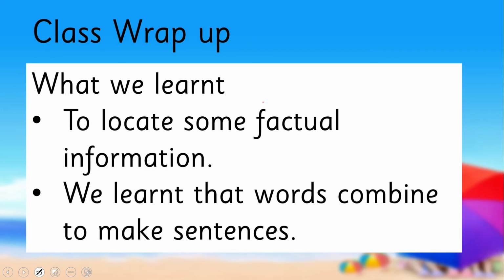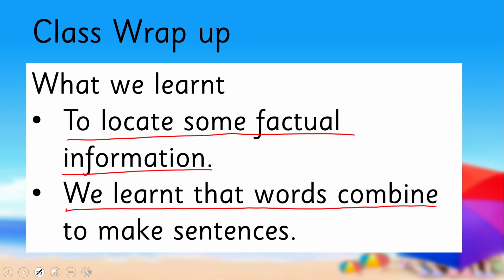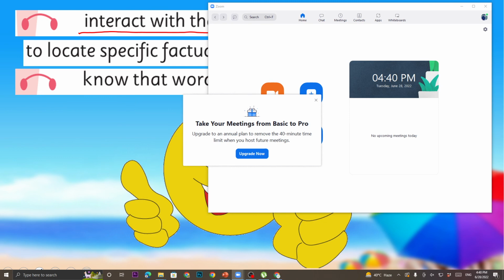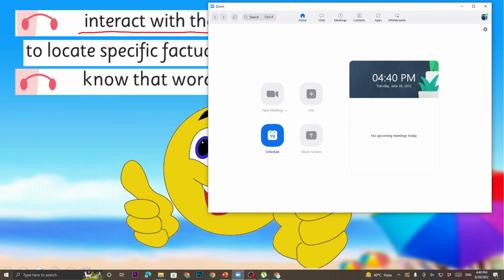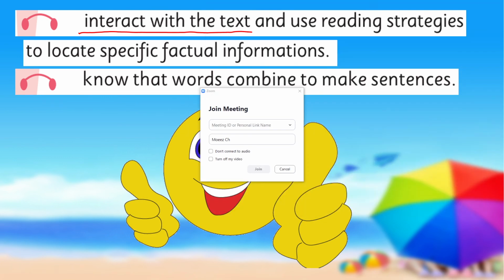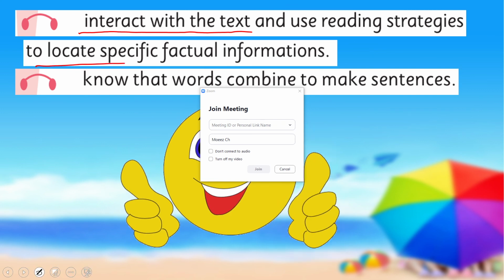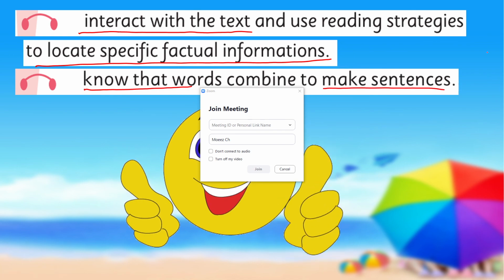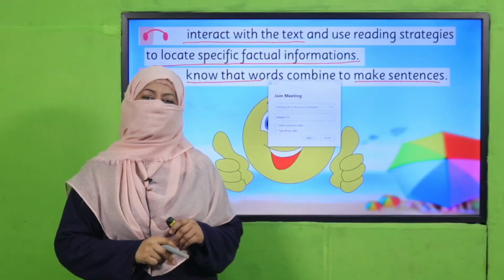So what we have learned today: we learned to locate some factual information and we learned that words combine to make sentences. So we achieved our SLOs to interact with the text and use reading strategies to locate specific factual information and know that words combine to make sentences. Are we done with it? Yes. So that's it for today.